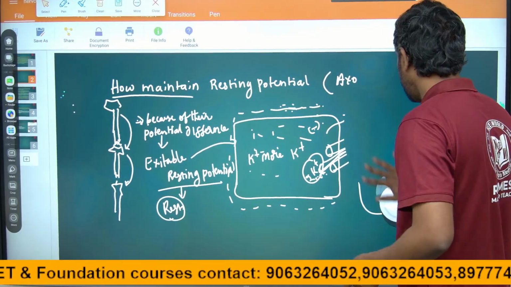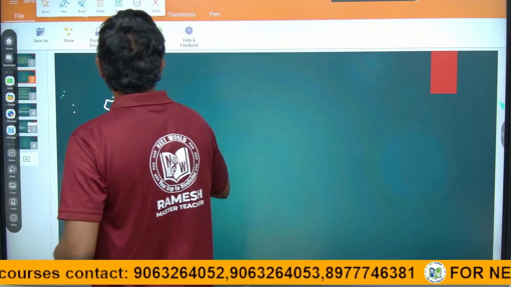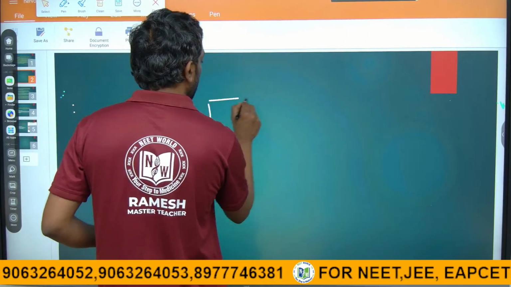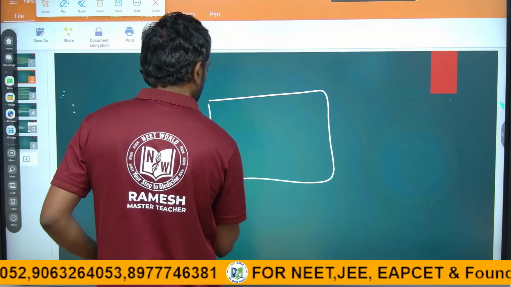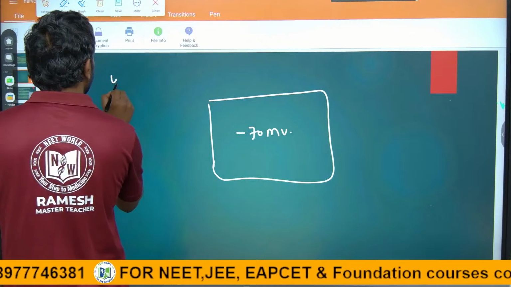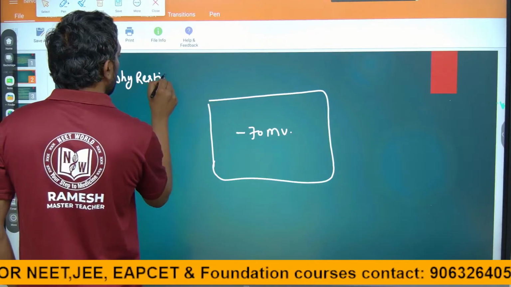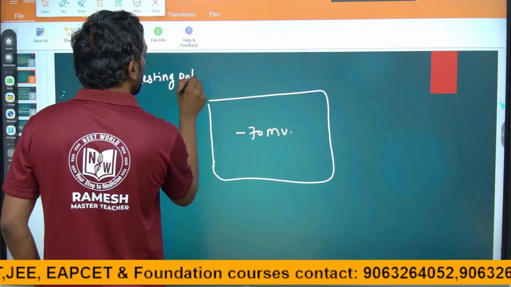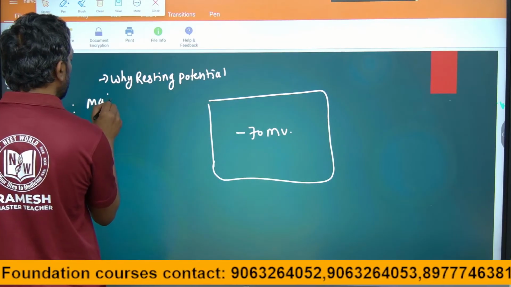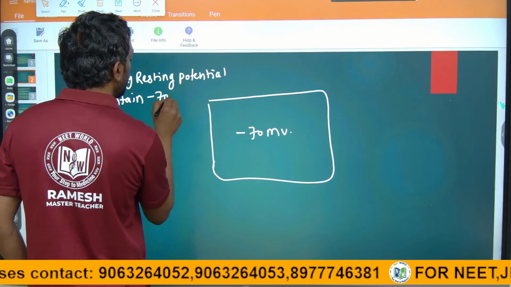We will find another reason why the resting potential is minus 70 mV. Why is the resting potential maintained at minus 70 mV?